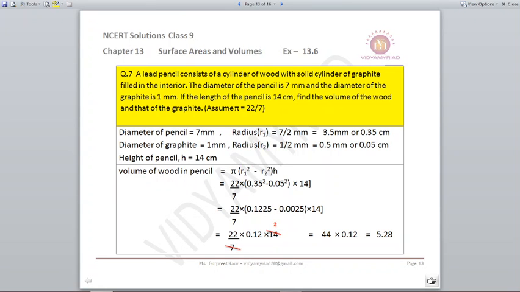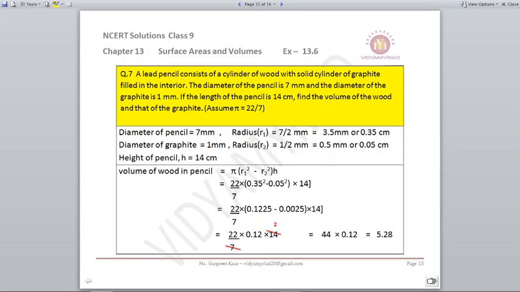Question number 7. A lead pencil consists of a cylinder of wood with a solid cylinder of graphite filled in the interior. The diameter of the pencil is 7 mm and the diameter of graphite is 1 mm. If the length of the pencil is 14 cm, find the volume of the wood and that of the graphite. Now let us write down what is given to us.